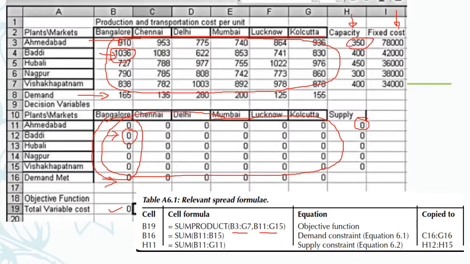Okay, and all the 350 can be supplied to say Mumbai, or 100 to Delhi and 250 to Mumbai. I do not know. After solving the problem, I will come to know about that. However, the total supply constraint should be summation of all these things, okay, the entire row. So the row summation is the supply constraint, column summation is the demand constraint, and the objective function is the multiplication of this matrix into this matrix.